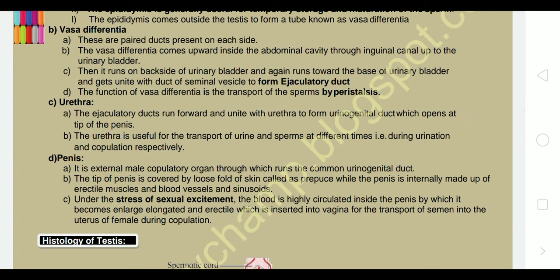The urethra is useful for the transport of urine and sperms at different times, during urination and copulation respectively. That means this is a single common canal for the flow of sperms, in the form of semen, and also for the flow of urine.